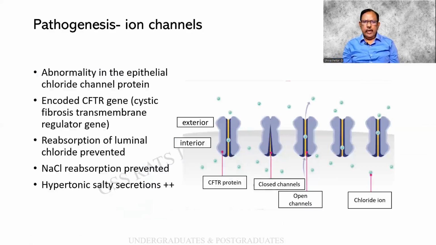This is the pathogenesis, the ion channels. Normally, you find that this is an exterior, maybe the sweat gland or the sweat duct, and you find that this is the exterior of the cell, and this is the interior, the cytoplasm, along with the gut. Now, there is an abnormality in the epithelial chloride channel protein. So, this is the CFTR protein, which is closed in a case of cystic fibrosis. And when it is open, you find that it is a two-way traffic. The chloride ion, on the contrary, you find that it can accumulate in excess, leading to an abnormality.